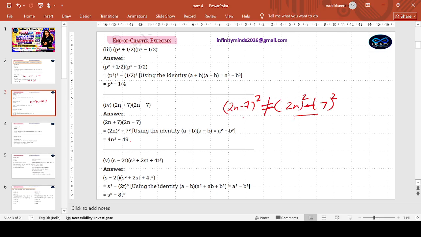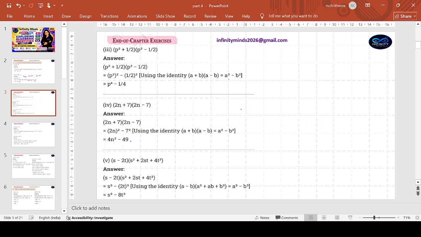This is your A plus B whole square, the LHS that we are talking about. And this is A square plus B square. Squaring the terms individually and adding, and squaring the sum, are completely two different facts. Make sure you are clear of what you are being asked for.